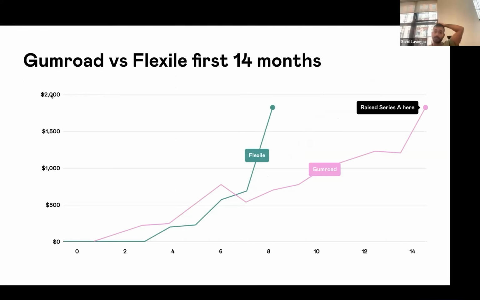But you can see Gumroad. This is Gumroad's real marketplace GMV from the beginning, off by a factor of 10. And this is Flexile. So Flexile is getting more traction sooner than Gumroad. You can see when we raised our $7 million Series A from Kleiner Perkins, mostly the point here is to show people how early startups are when they raise these massive mega rounds. We were only doing about 18,000 in GMV, about 2,000 in revenue at the time we raised a $7 million Series A. That's because VCs are not driven by business fundamentals. They're driven by FOMO mitigation in the future.